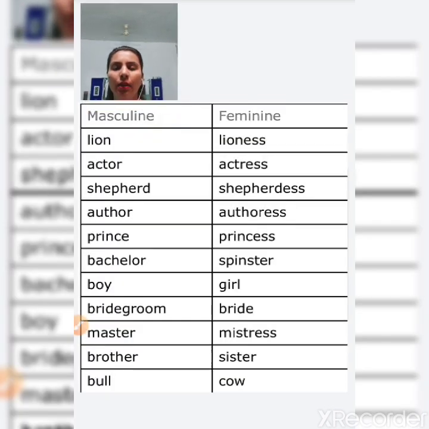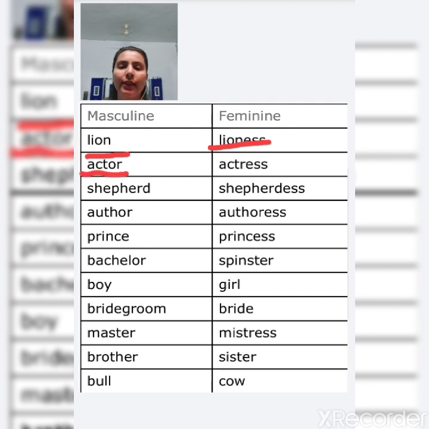See here, masculine and feminine. Let's read with me. Lion. Lion is the masculine, that means male. The female of lion is lioness. Read again, lioness. Now, masculine of actor: actor. The feminine of actor is actress.